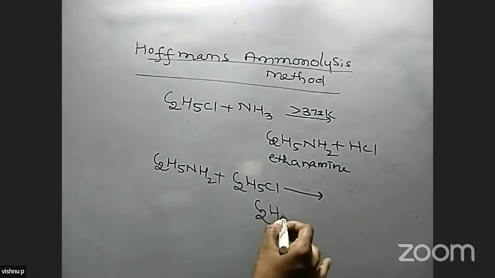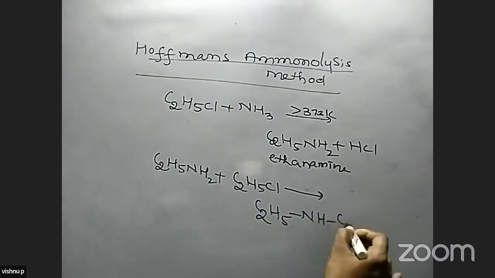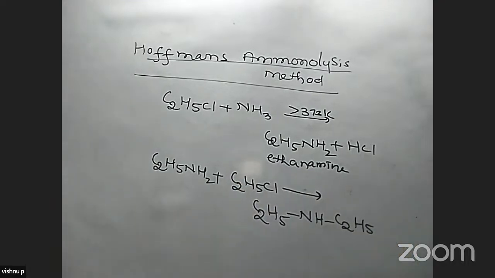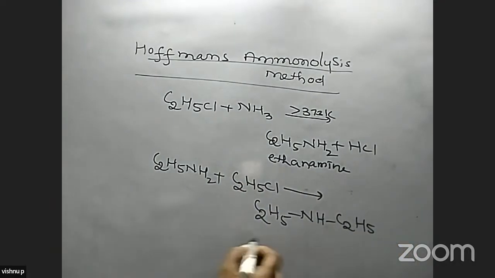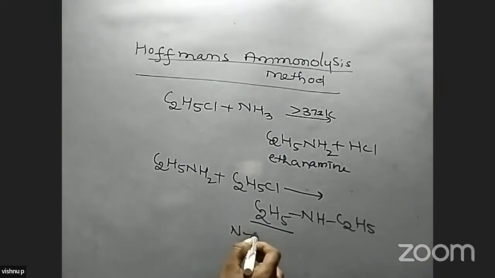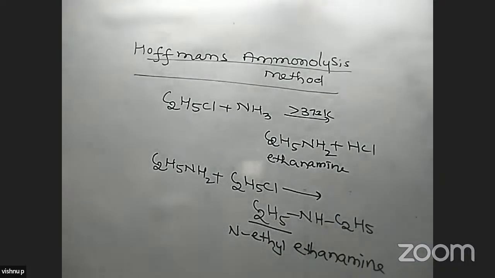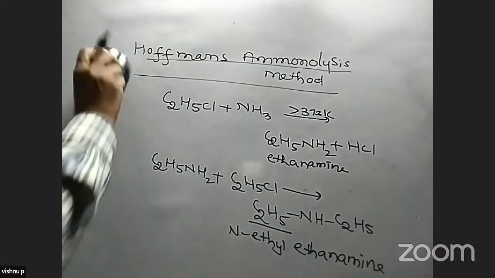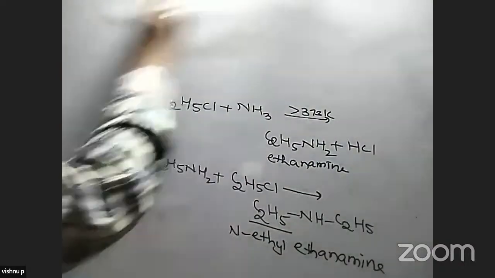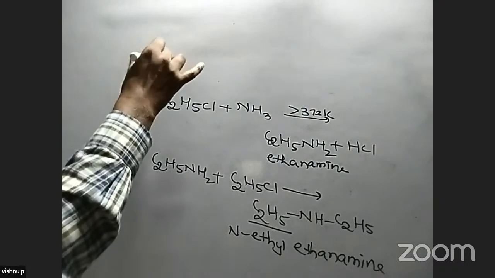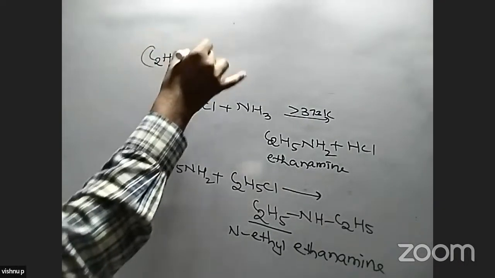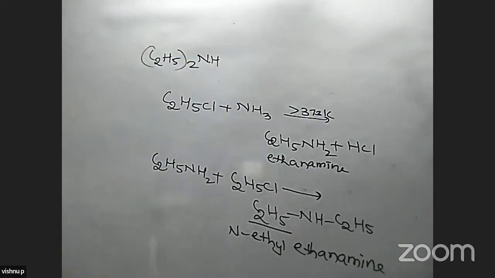So in the second step we get C2H5NHC2H5, and this compound is called, with N as a prefix, N-ethyl ethanamine. So the second step compound formed is N-ethyl ethanamine. This is a secondary amine.